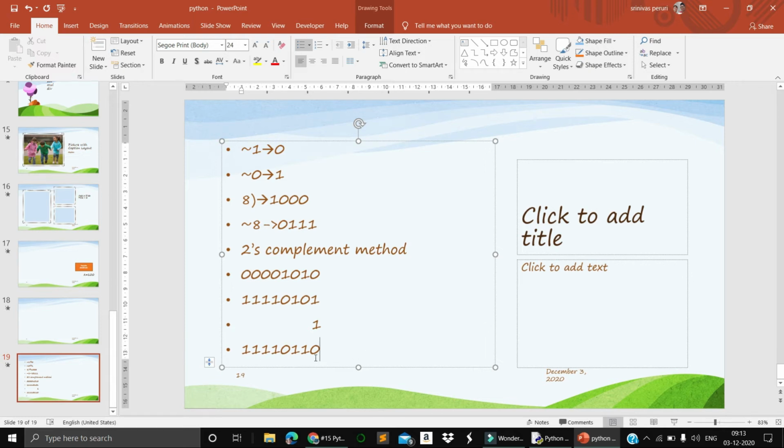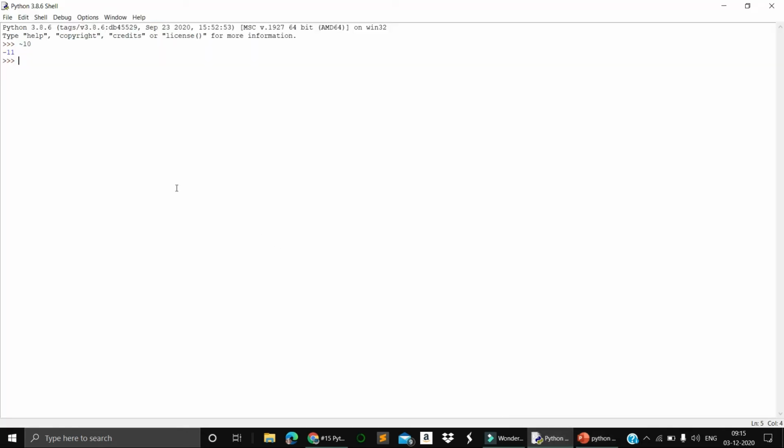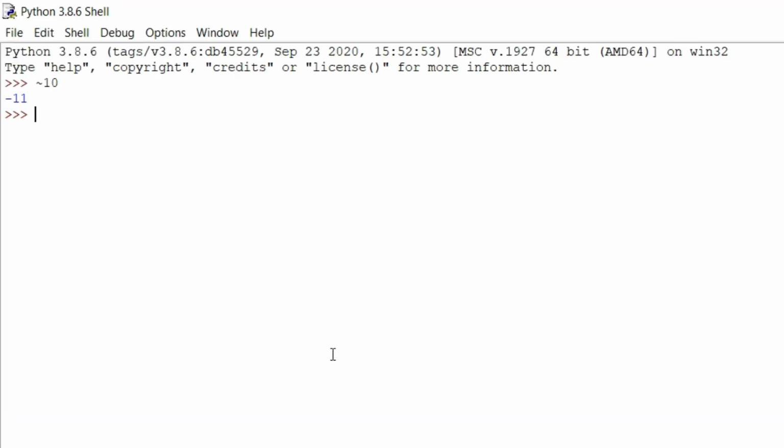What is this number? This number is exactly like 11, right? So when you perform the ones complement and after adding one, the two's complement, we get the same thing. This is for 11, so this is also minus 11. That is the two's complement of that number. In this way, the complement operator works in Python.